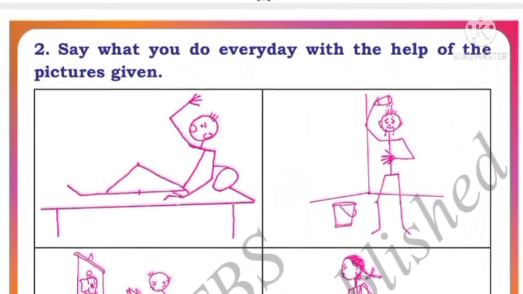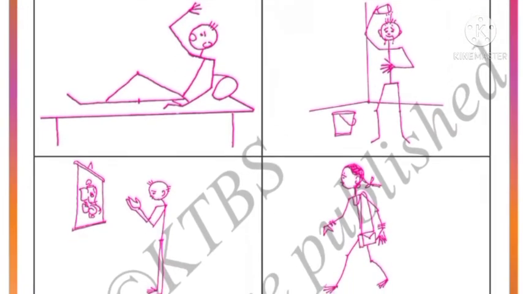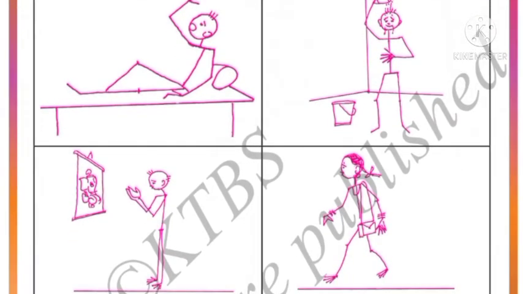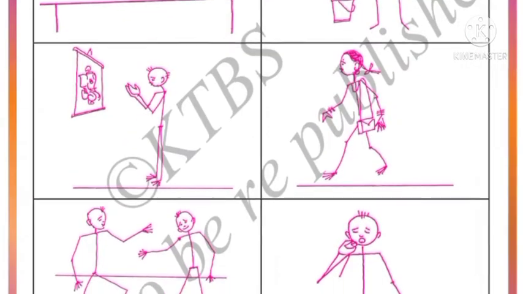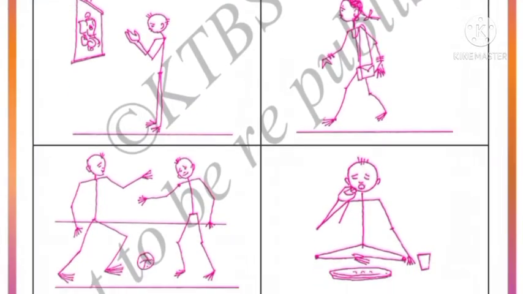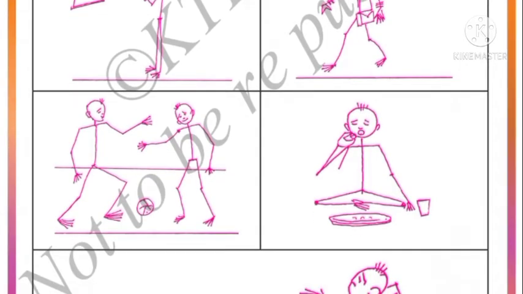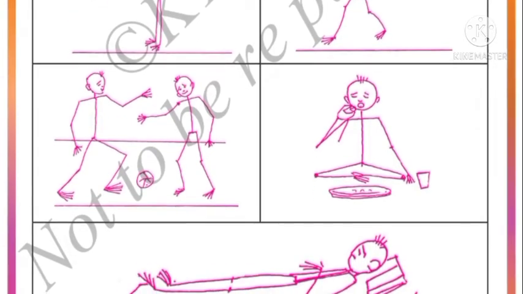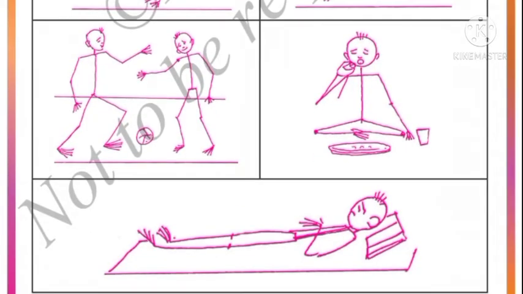Next, say what you do every day with the help of the pictures given. See here children, here pictures are given. By seeing this picture, you have to tell what you do every day. First, you will get up early in the morning. Then you will take a bath. Then after you will do puja. Then we will go to school. Then we will sleep. Then we will play. Then you will eat. Then after you will sleep, right?